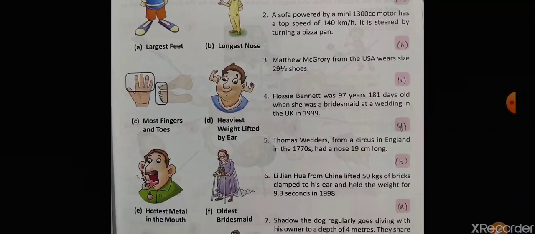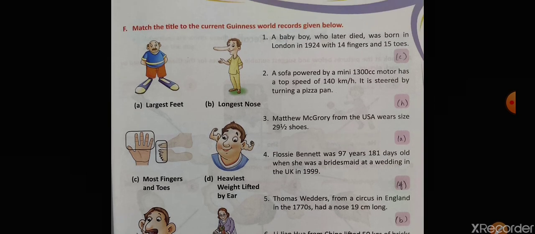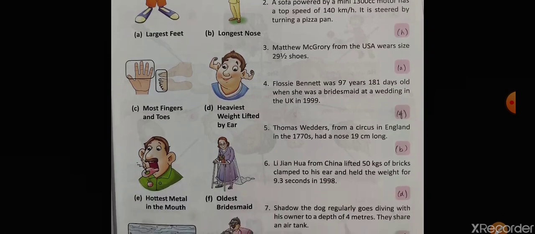A1. Fossey Bennett was 97 years, 181 days old when she was a bridesmaid at a wedding in UK 1999. So this is oldest bridesmaid. Thomas Wedders from a circus in England in the 1770s had a nose 19 centimeter long. So it is B, the longest nose.